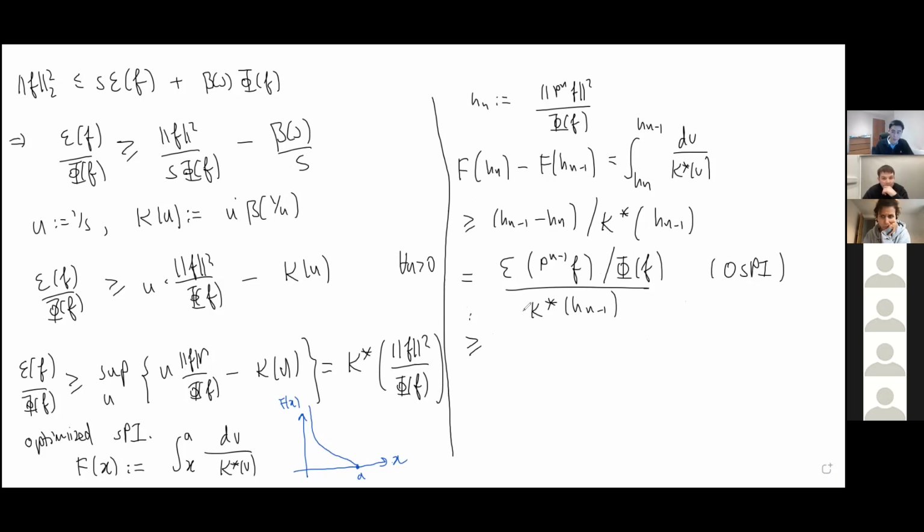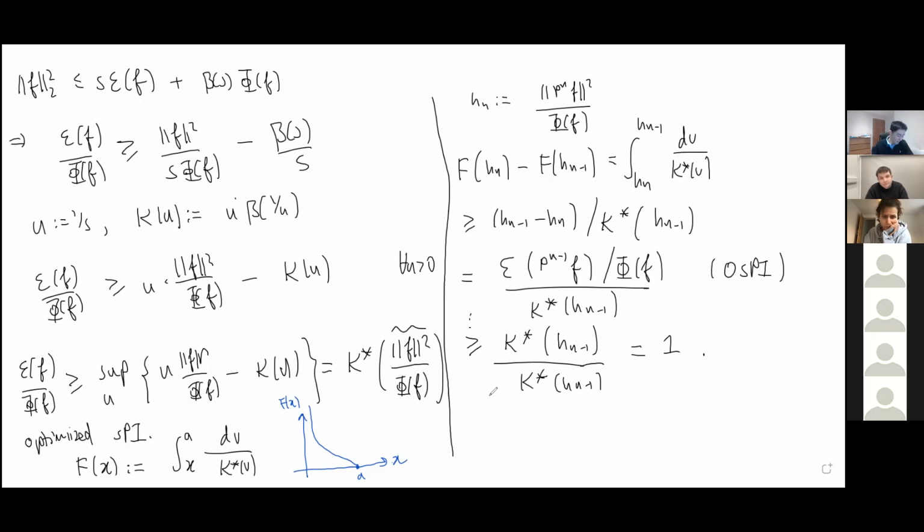There are some extra steps in here, because it should be a P_{n-1} f here, but I won't go into those details. This is lower bounded by the optimized super-Poincare inequality of k star applied precisely to h_{n-1}, because this can be related to h_{n-1} when you apply it to P_{n-1} f. And of course you still have the same denominator. So to go from here to here, we've used this inequality we derived. And of course, this is just 1.